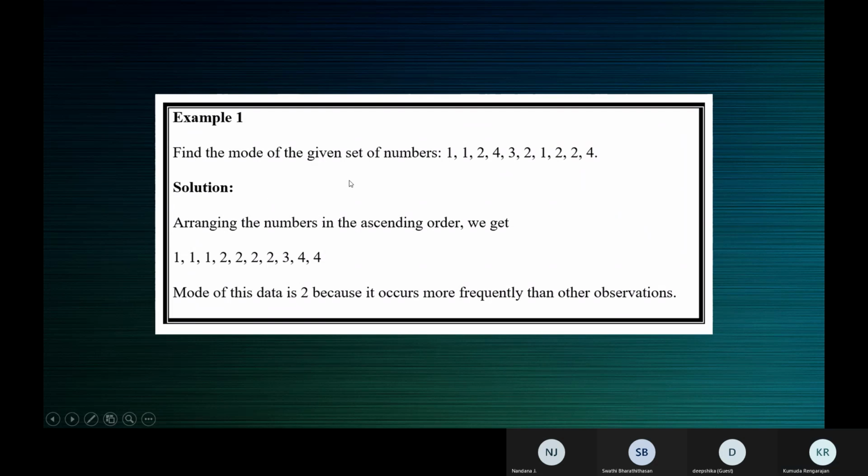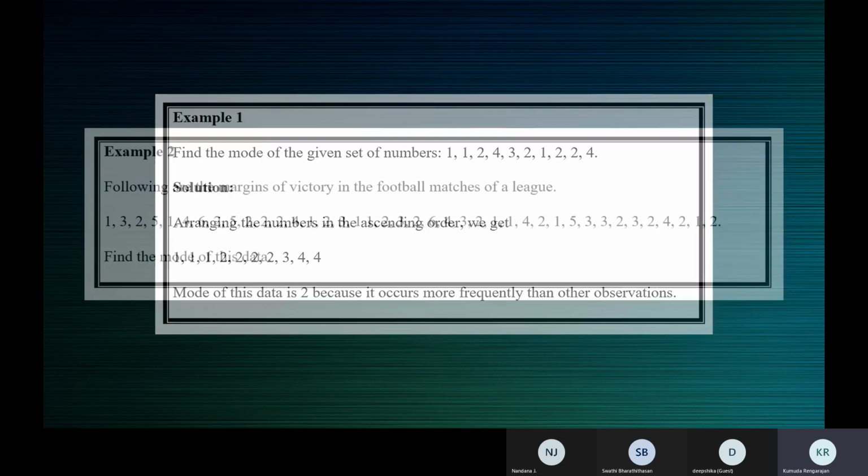All right, children. For mode, I suggest you arrange the data in ascending order. Ascending or descending order, just to find out which one repeats the most number of times. Ma'am, which is arranging an array? Yeah, you can arrange it in the form of an array. Ascending, descending, both will not matter. You're just helping yourself to identify the number which occurs most frequently correctly. Okay, so mode is 2. That's it. Mode is 2.